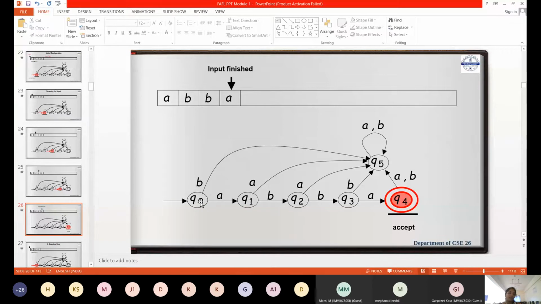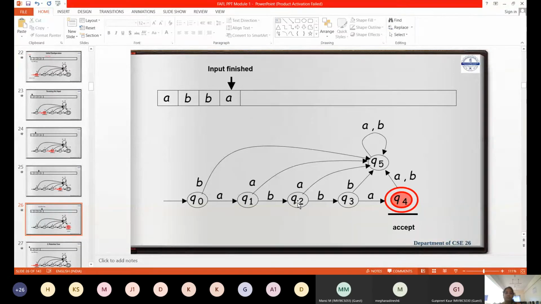Because my system has to start with A. If it starts with B, what do I have to do? I didn't fulfill the B condition, then B has to go to the trap state. You include a trap state, B has to go here. So A is done. After A, B is there. I have fulfilled B, but for the Q1 state, I didn't fulfill A. So then A has to go to the trap state. Then I have traveled AB.